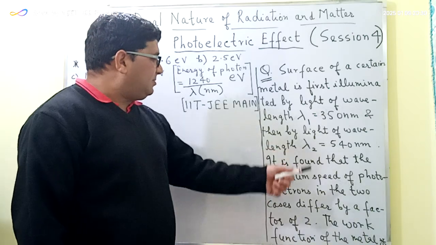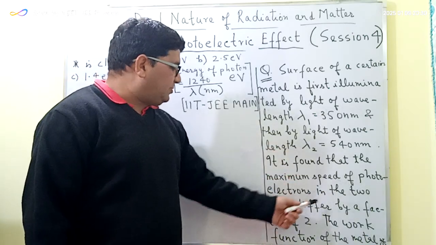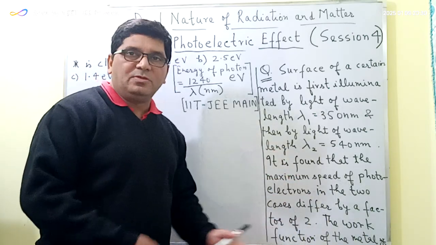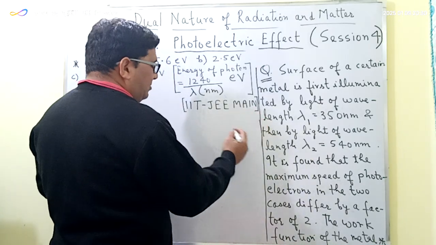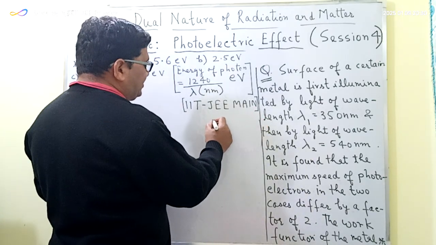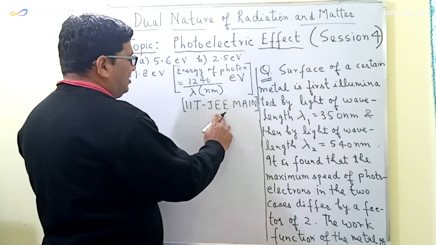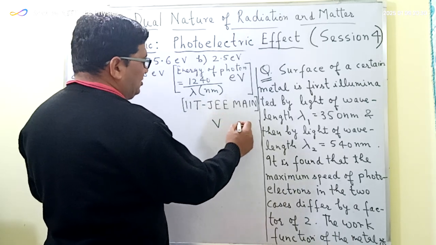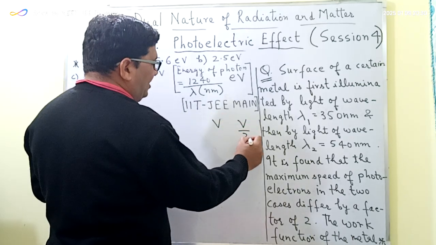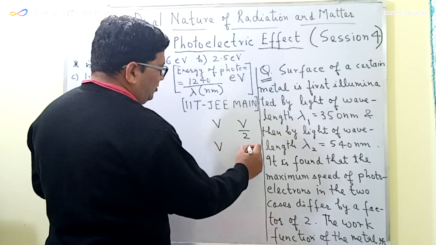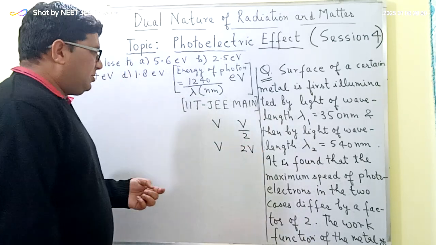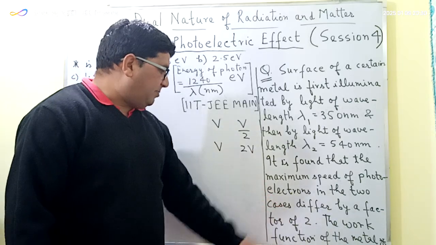Now, it is found that the maximum speed of photoelectrons in the two cases differ by a factor of 2. It means that if in one case the velocity is v, then in the second case the velocity will either be v/2 or 2v. So this is the meaning of this statement.